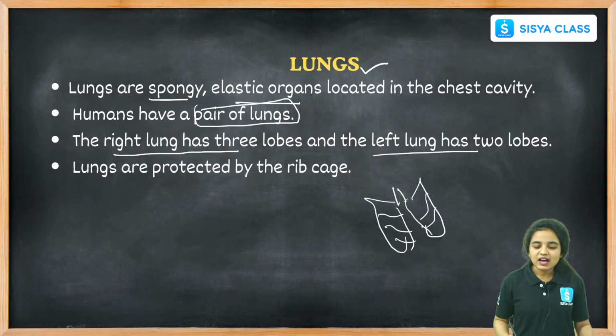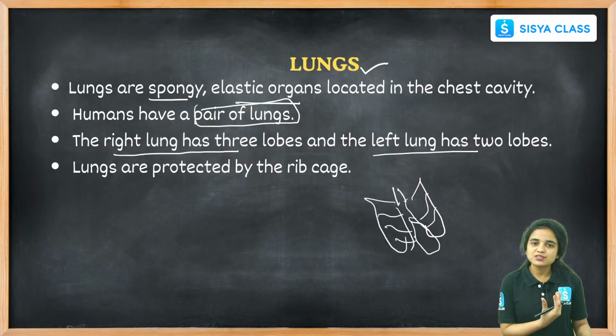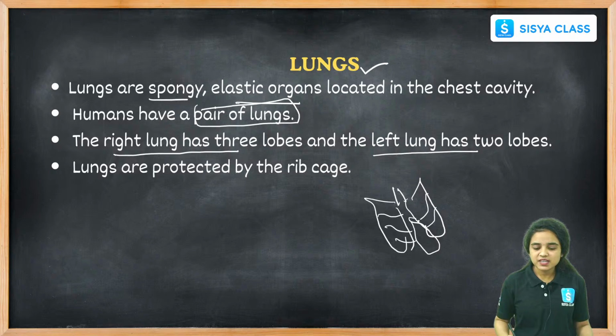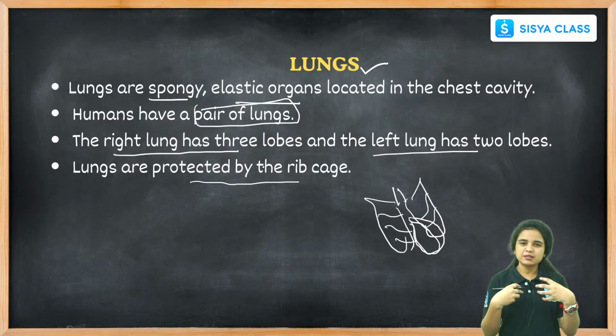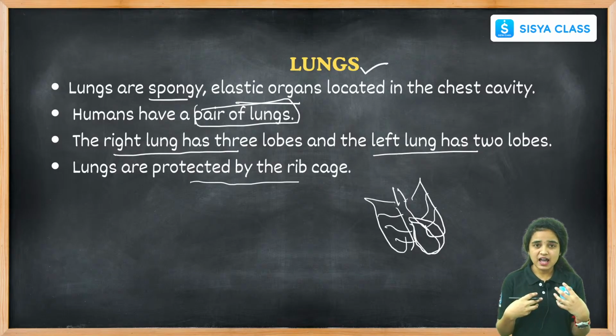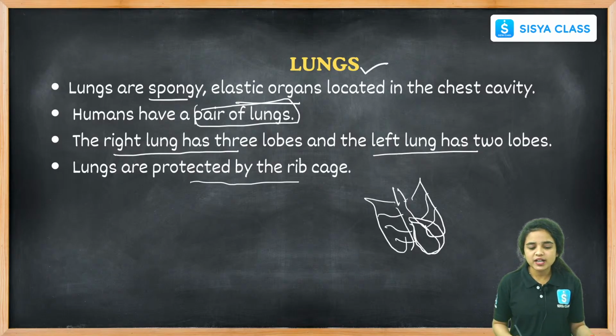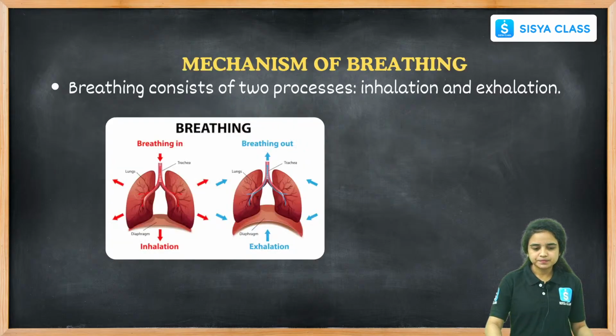Because our heart is situated here, right? It is slightly notched on the left side of our lung, as the space is occupied by the heart. Hence the left lung has only 2 lobes, while the right lung has 3 lobes. And the lungs are protected by the rib cage. Inner organs like the lungs and heart are all protected by the rib cage.